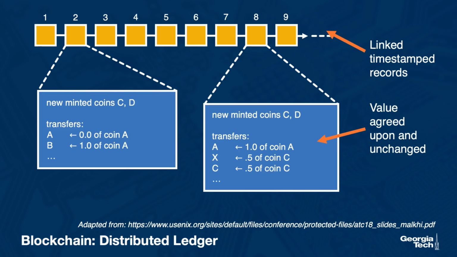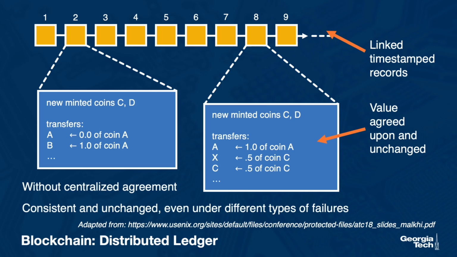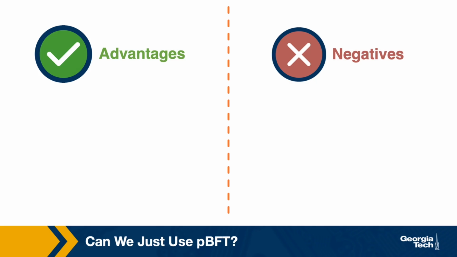In that sense, it encodes the execution of a series of updates or transactions and their entire history. Moreover, the ledger must be unique and unchanged even if some participants in the system try to make changes or to create an alternative view of the history, and it must achieve that without introducing some centralized clearinghouse for reaching agreements. So, can we build a blockchain such as the Bitcoin exchange using PBFT?